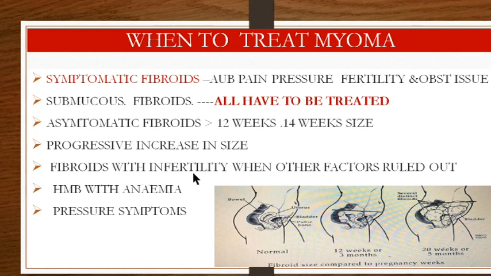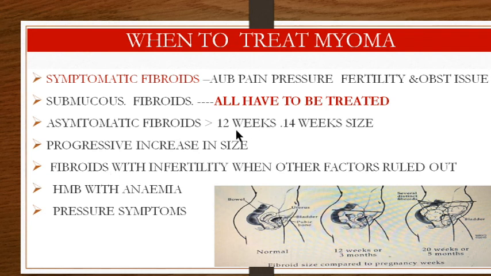Fibroids with infertility, when other factors have been ruled out and it seems that their removal would enhance her fertility, have to be removed. When you are treating fibroids, you have to take care of the anemia where the patient has heavy menstrual bleeding, and if the fibroids are producing pressure symptoms, maybe anteriorly, maybe posteriorly, or towards the intestine, as we saw in the last lectures, they need to be treated.